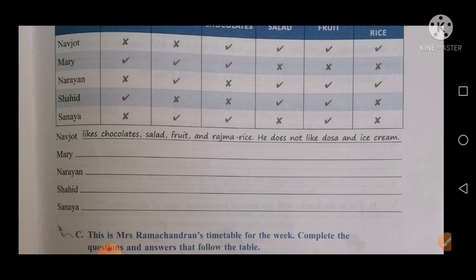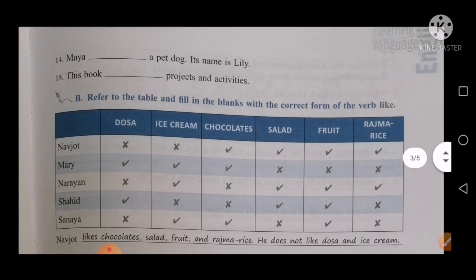You all will complete exercises A and B in your book. If you have any doubt or query, you can contact me or drop a message. Okay. Writing should be neat and clean.